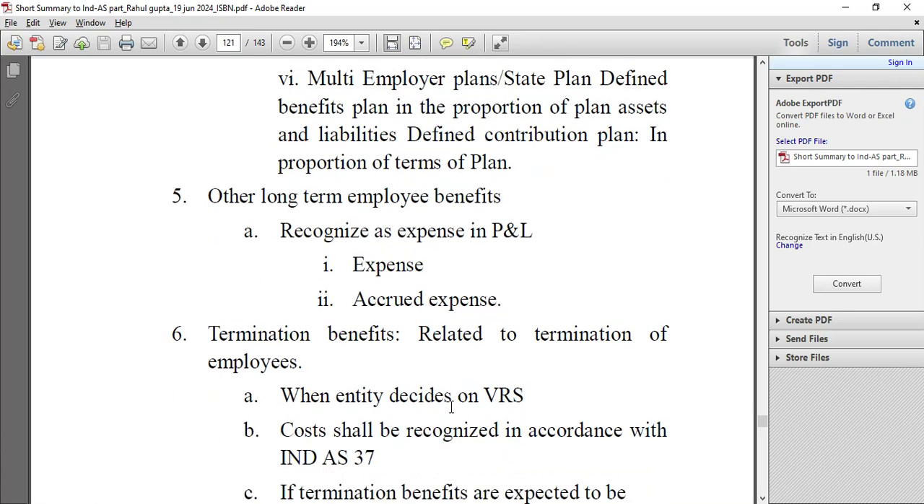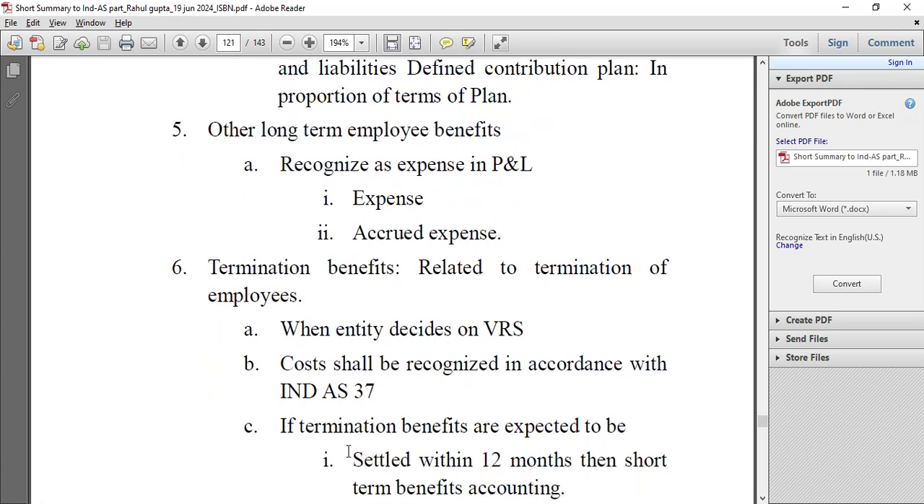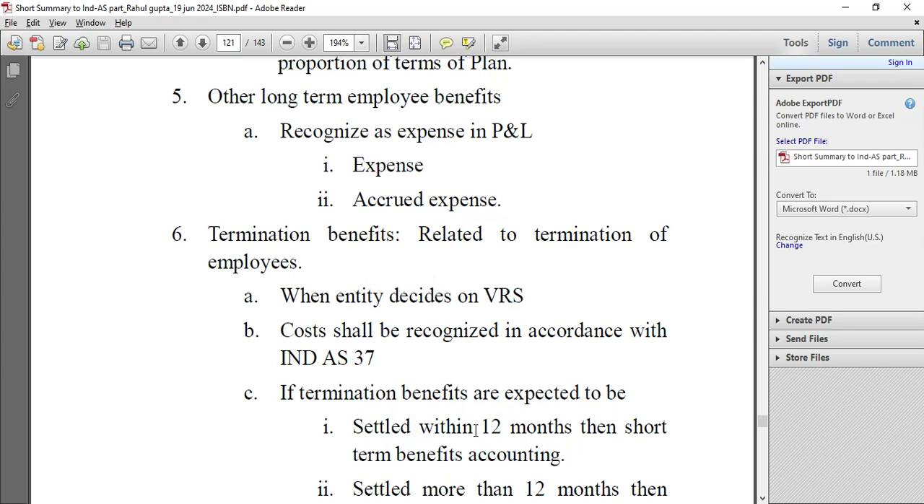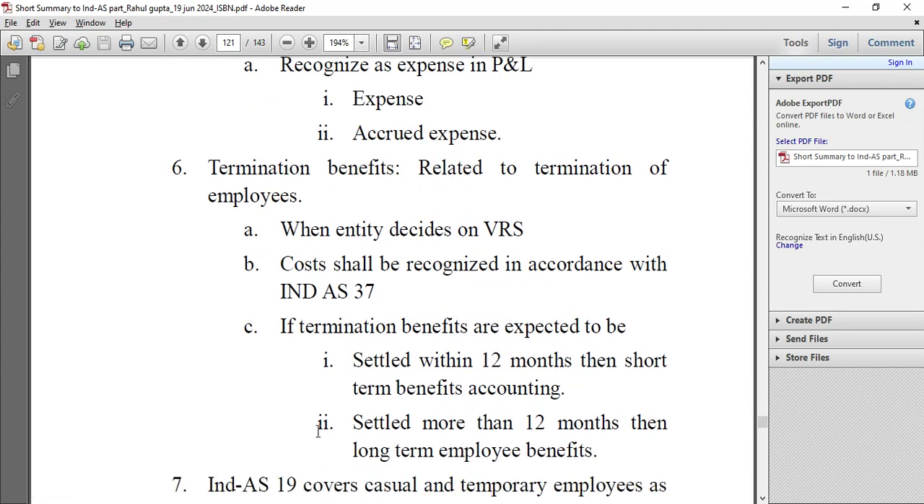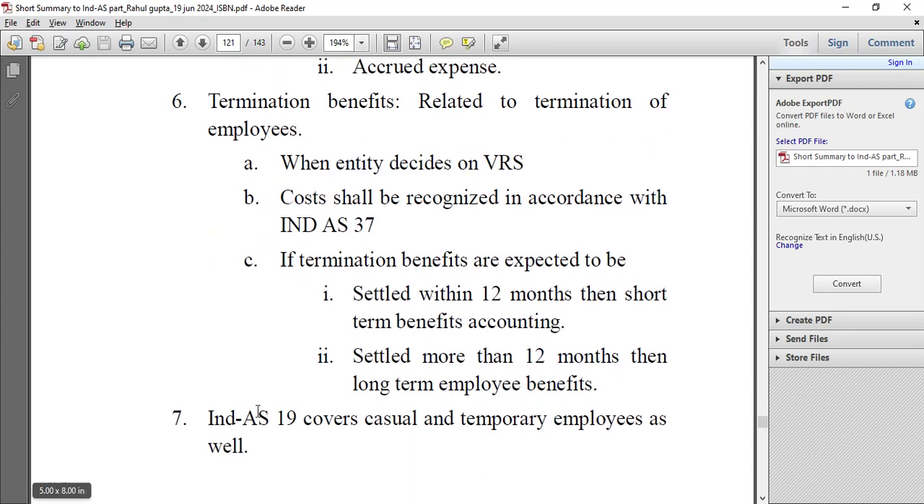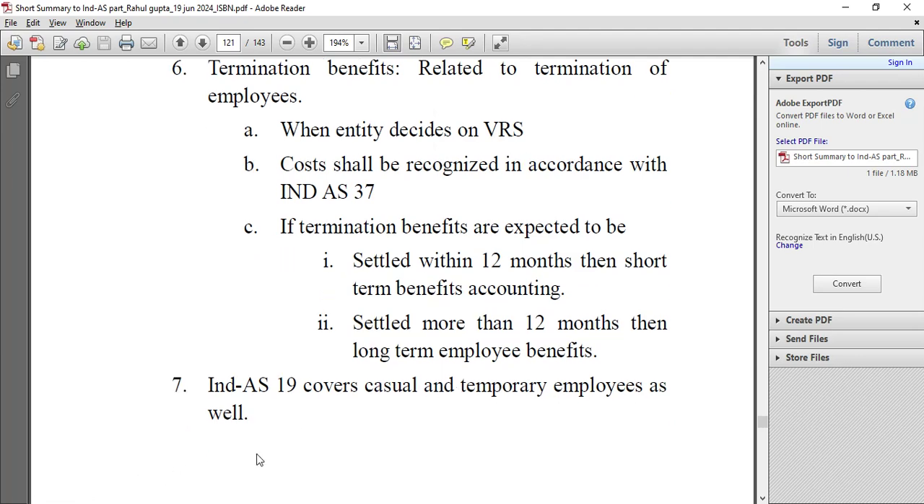When the entity decides on VRS, costs shall be recognized in accordance with Ind AS 37. If the termination benefits are expected to be settled within 12 months, then short-term benefits accounting applies. If settled in more than 12 months, then long-term employee benefits. Ind AS 19 covers casual and temporary employees as well.